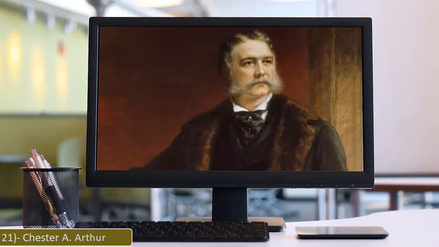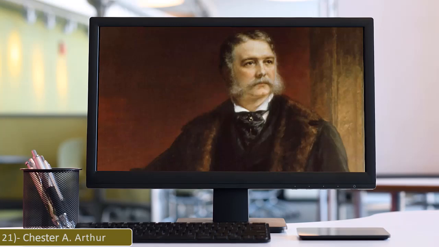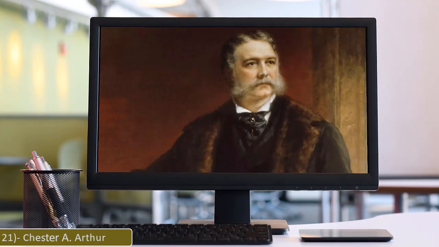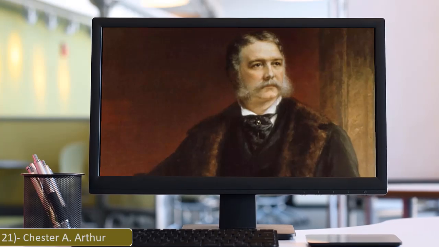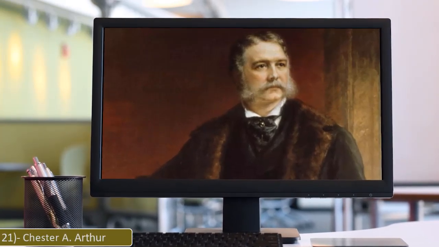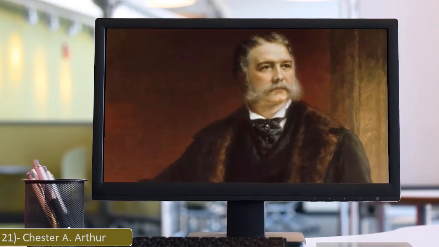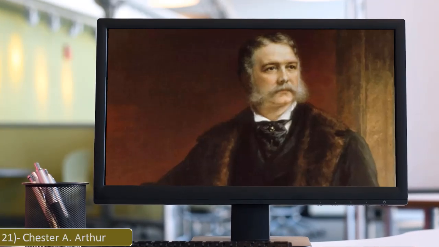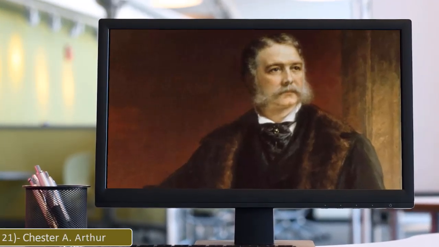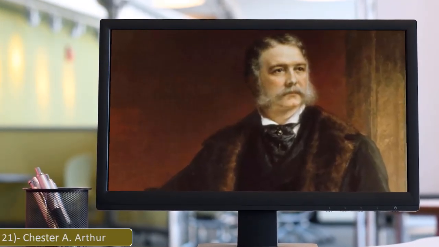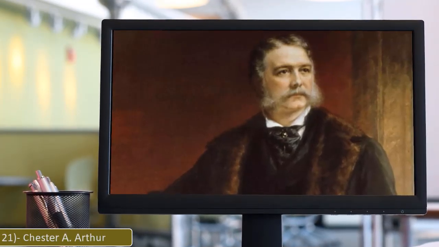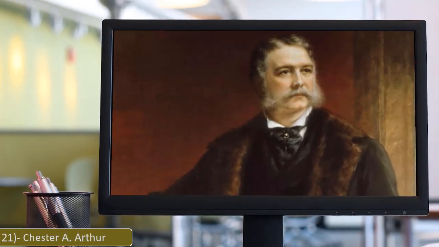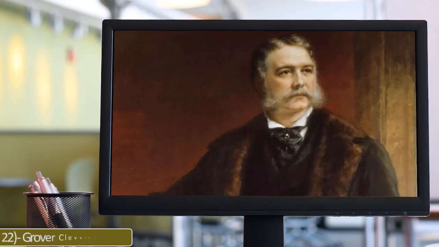21. Chester A. Arthur. Chester Alan Arthur was the 21st President of the United States, serving from 1881 to 1885. He was a Republican from New York who previously served as the 20th Vice President under President James A. Garfield. Assuming the presidency after Garfield's assassination, Arthur's presidency saw the largest expansion of the U.S. Navy, the end of the so-called spoils system, and the implementation of harsher restrictions for migrants entering from abroad.